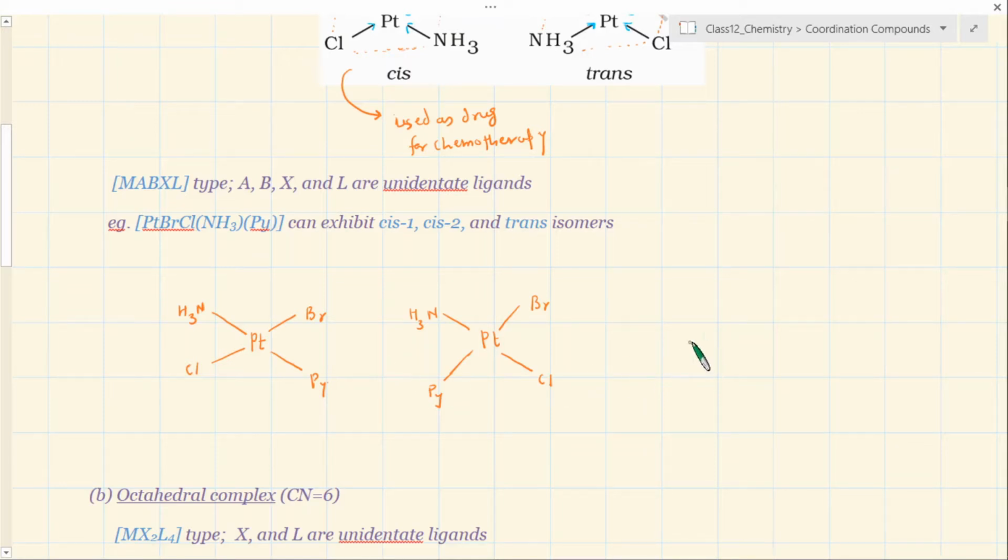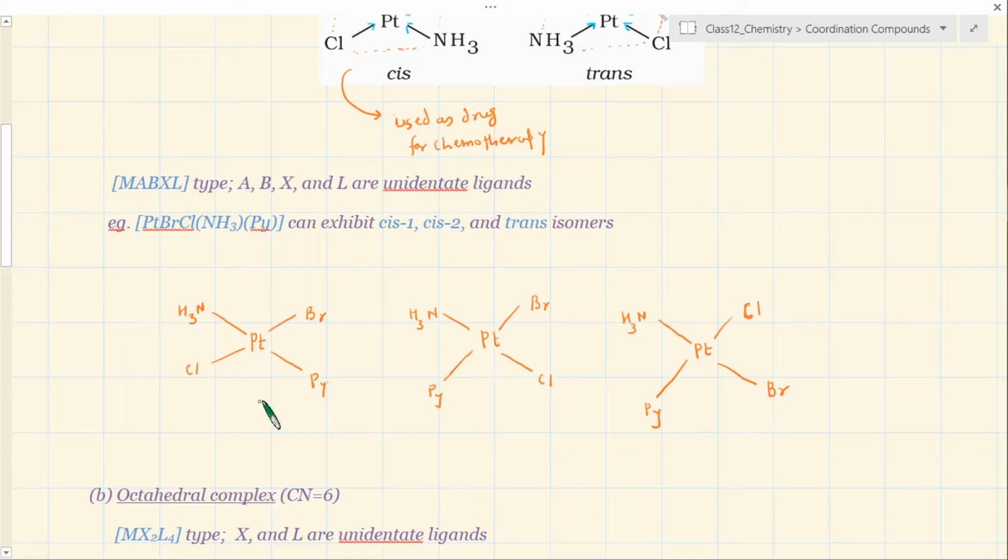But then another form that may also be possible is, if you consider just this one on this side, the Cl and Br, let's say I put Cl here and Br here and the remaining others the same.